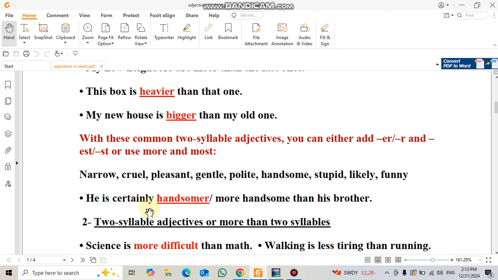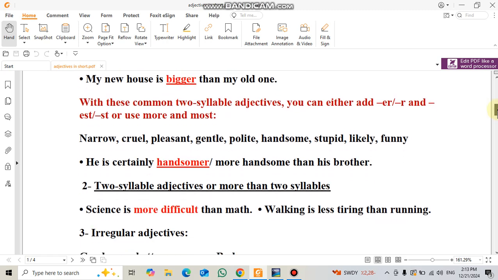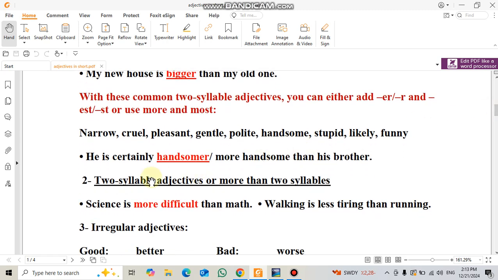So he is certainly handsomer or more handsome than his brother. What about 2 syllable adjectives or more than 2-syllable adjectives? We add more before the adjective, or less, then the adjective, then the word than. Science is more difficult than math, or math is less difficult than science. Walking is less tiring than running, or running is more tiring than walking. Here we use less or more, the same thing as the first example.